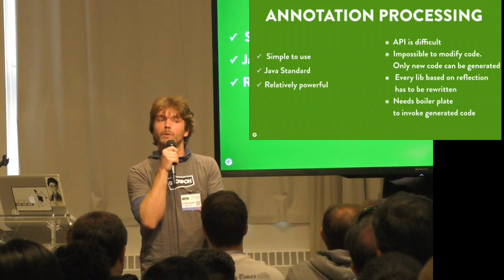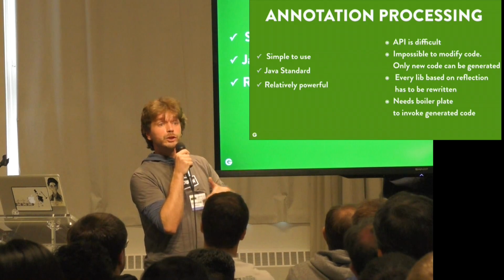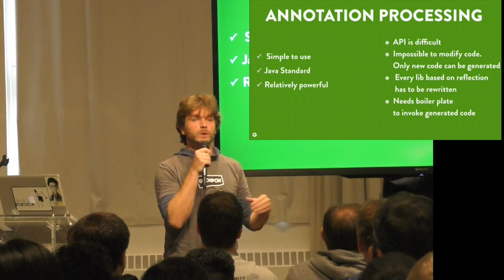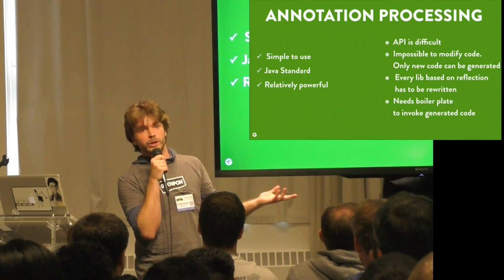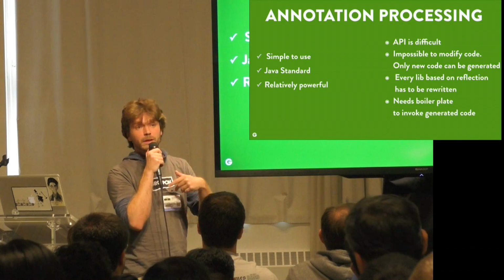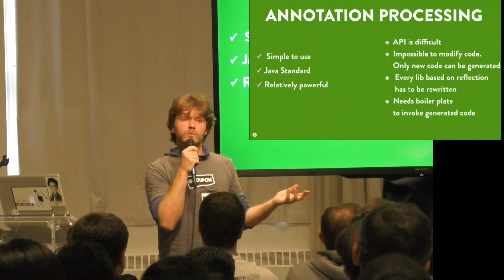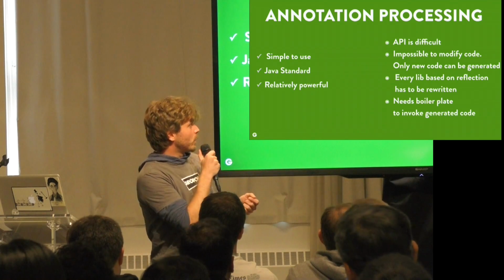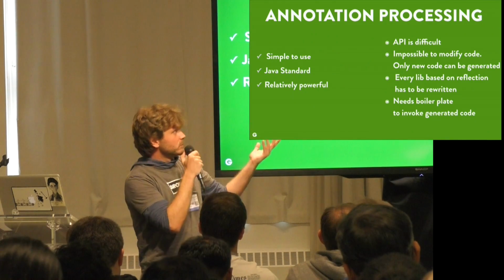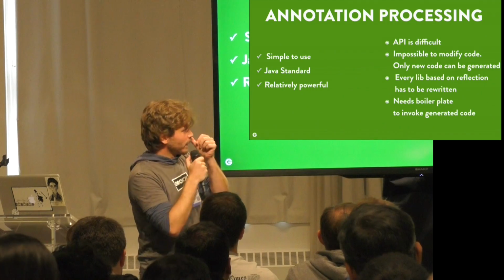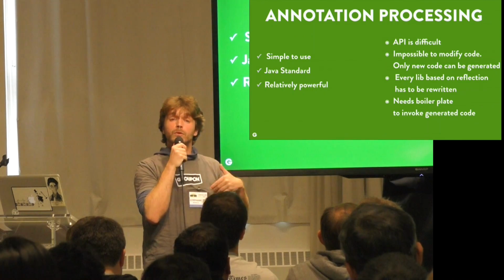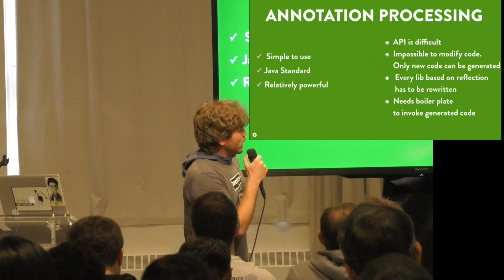And that's what happens now in the Android world. We are obliged to write completely new libraries for doing everything: for parsing JSON, for parsing XML maybe, for ORM discoveries, or even for dependency injection for sure. So we have to write every new library again.